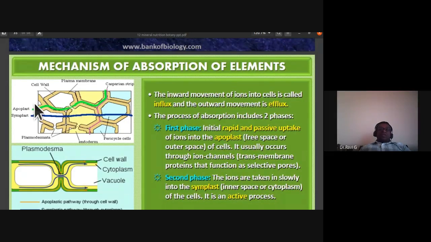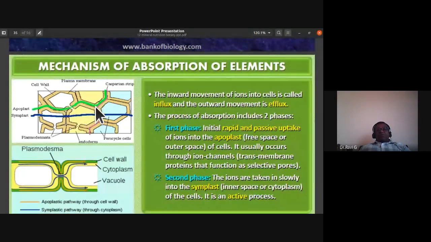Apoplast is through the non-living components of the cell, like cell wall and intercellular spaces. There is bulk flow of water with mineral ions. So the initial uptake of mineral ions is by the apoplast. It usually occurs through ion channels, that is the transmembrane proteins that function as selective pores.